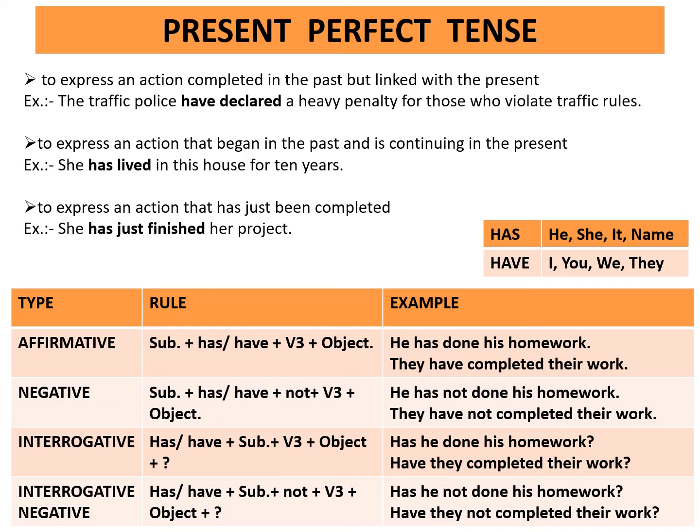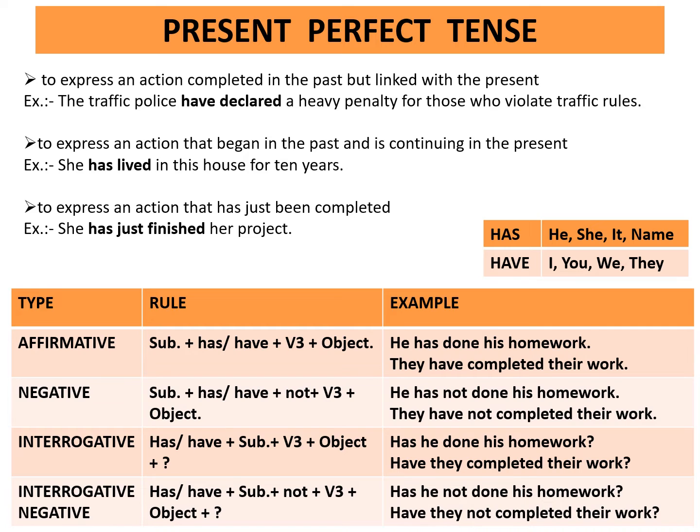Negative. Rule is subject plus has/have plus not plus third form of the verb plus object. Example, he has not done his homework. They have not completed their work.